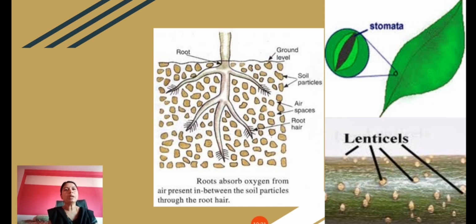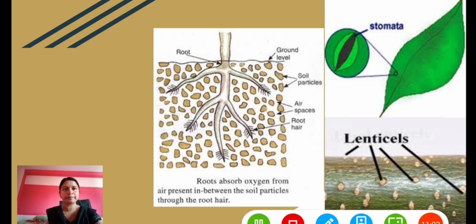And if you see the green parts of the plant, the leaves and young green stems, they have stomata on their lower surface. So with the help of this stomatal pore, again exchange of gases occurs, taking in oxygen and releasing carbon dioxide during respiration. Now what about old thick stems? These thick stems, if you see closely, will have small openings or pores called lenticels, and these lenticels help in exchange of gases during respiration.